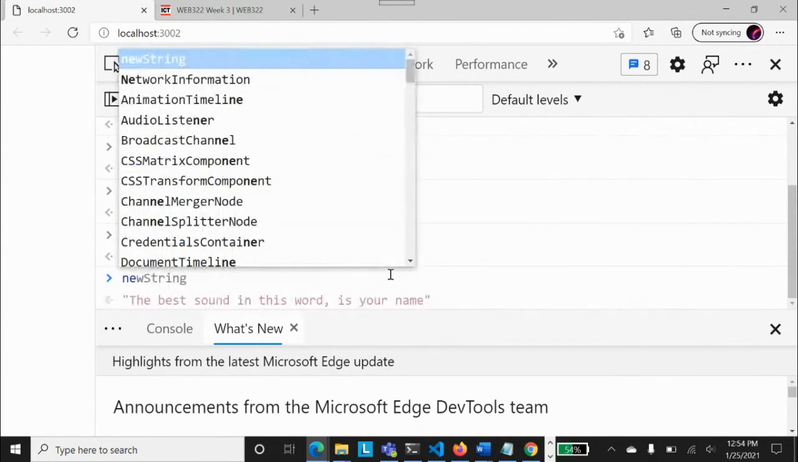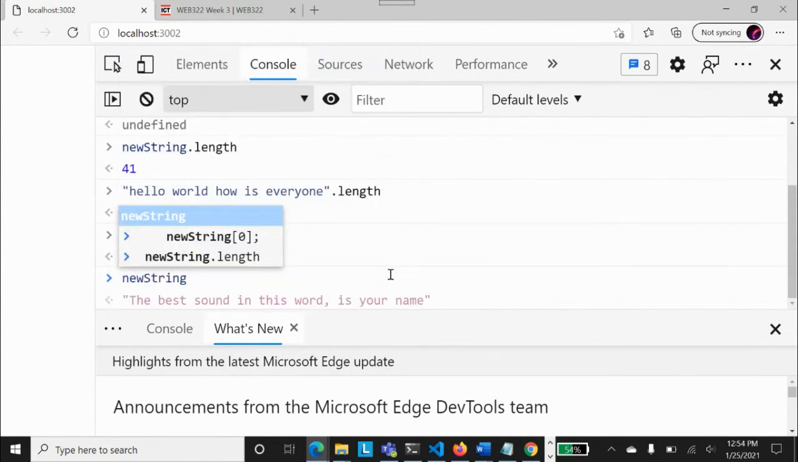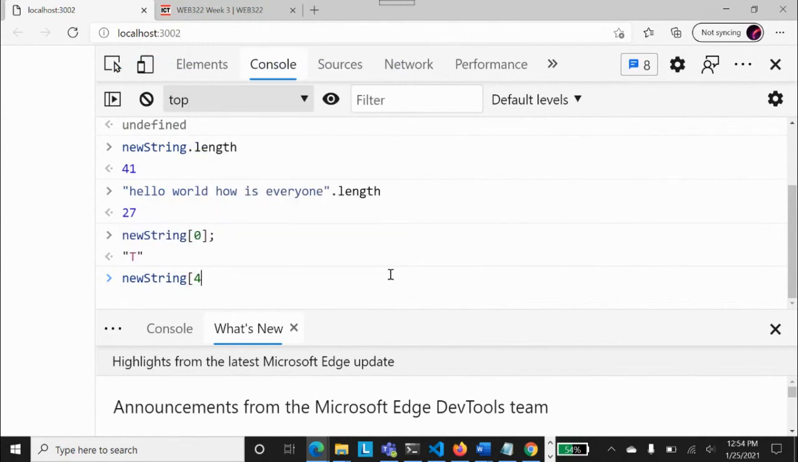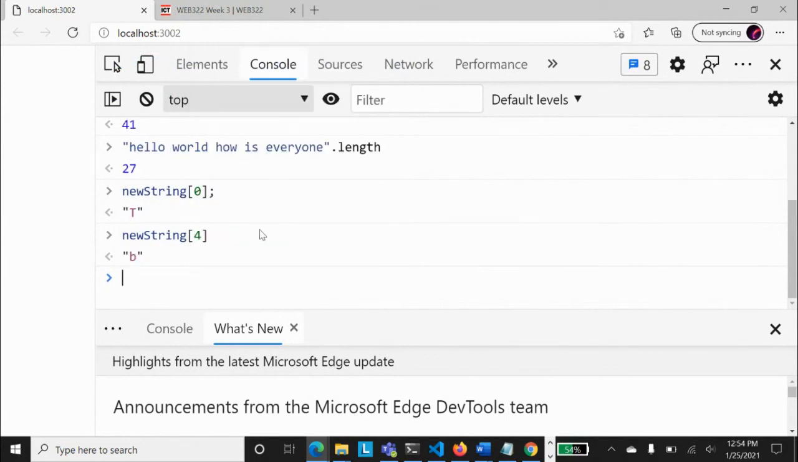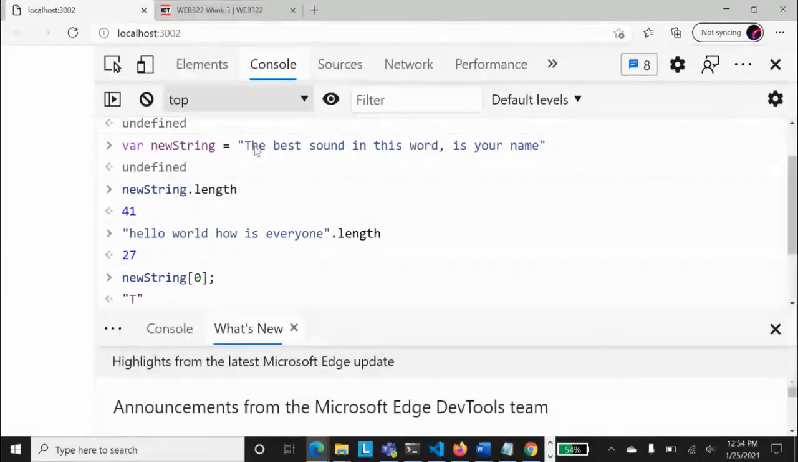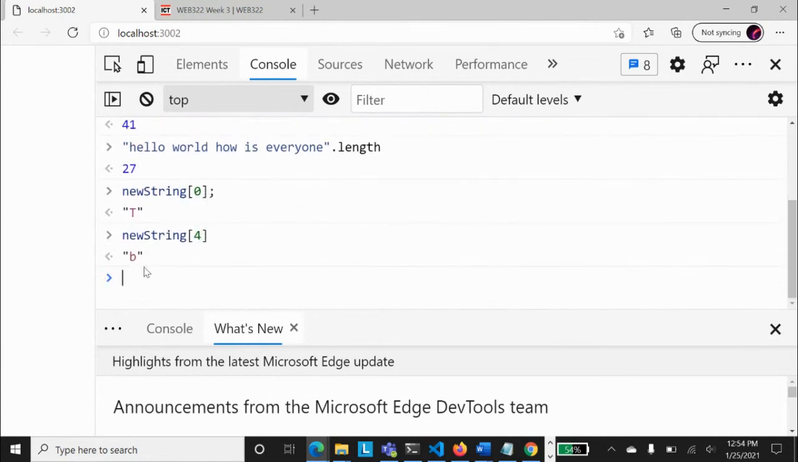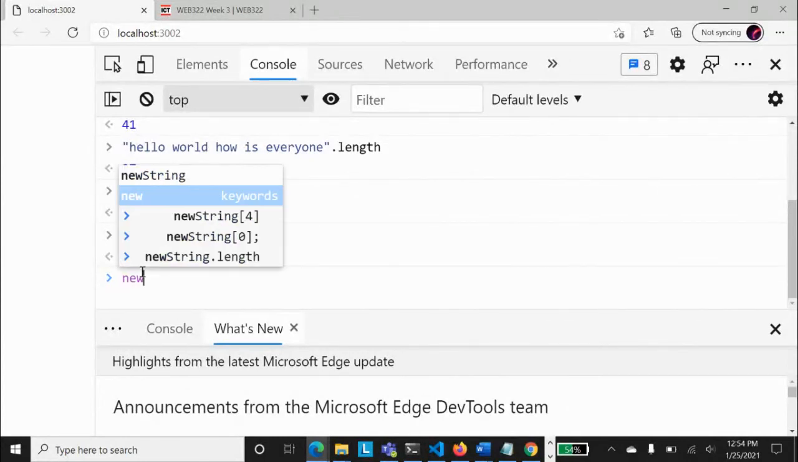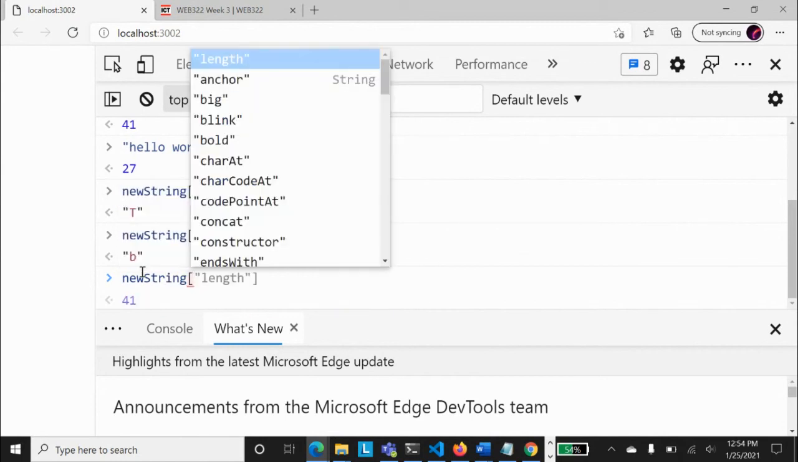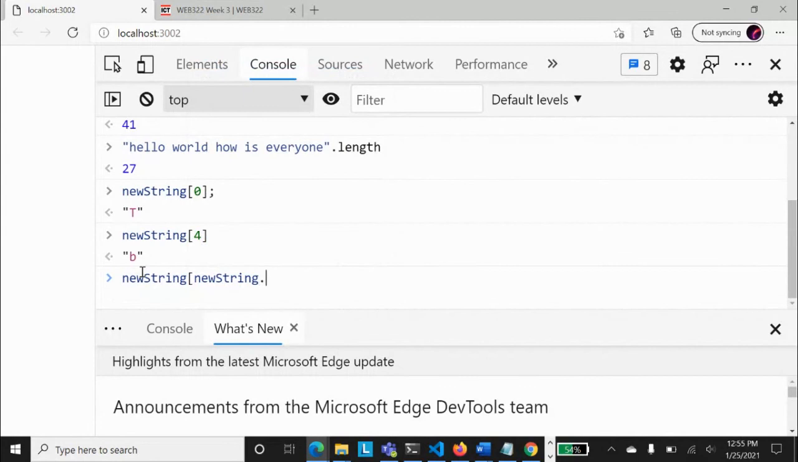If I say new string of 4, I don't know what is at the 4 location, but if I press, this says B. Why? Because if you start from 0, 0 1 2 3 4, the fourth location is B. So now we have got this one, and let's talk about what Sufyan asked: what is the need of finding out the length? Now if you see, string square brackets, and if I say new string dot length minus 1,